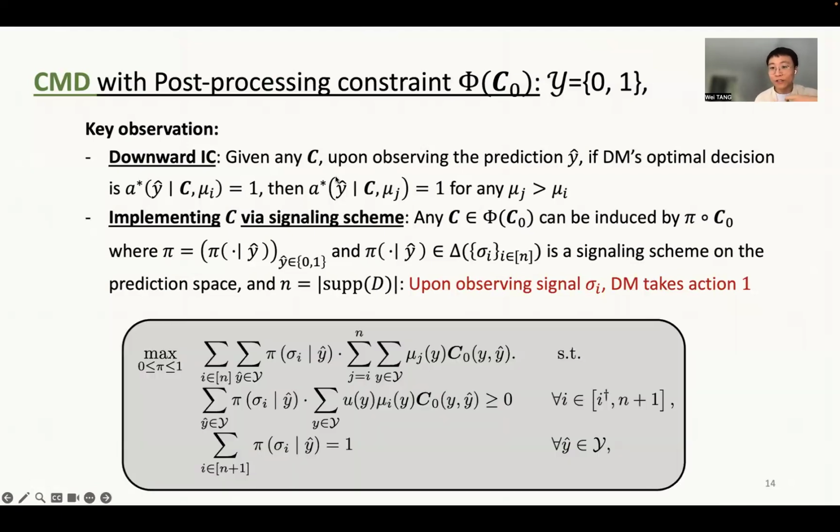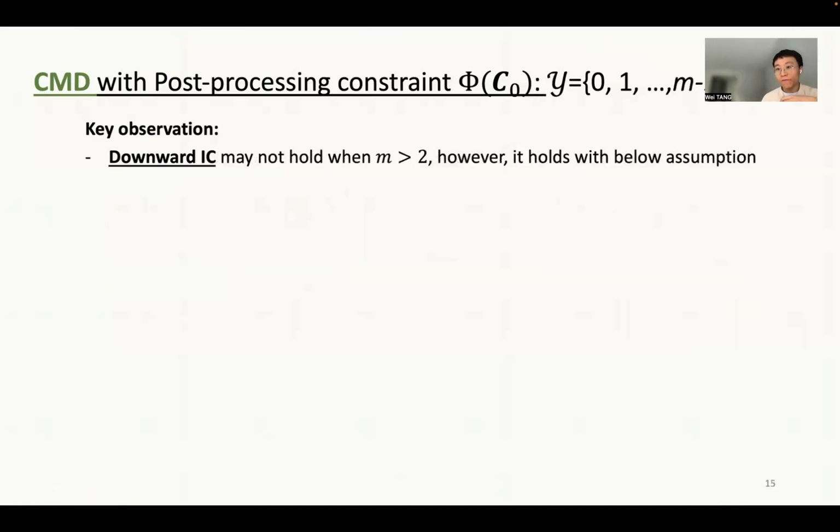So with this observation, we can reformulate the AI designer's problem as this linear program. And this first constraint represents the downward IC property here. Okay, so for the general number of outcomes, you may be wondering if we can still have these properties.